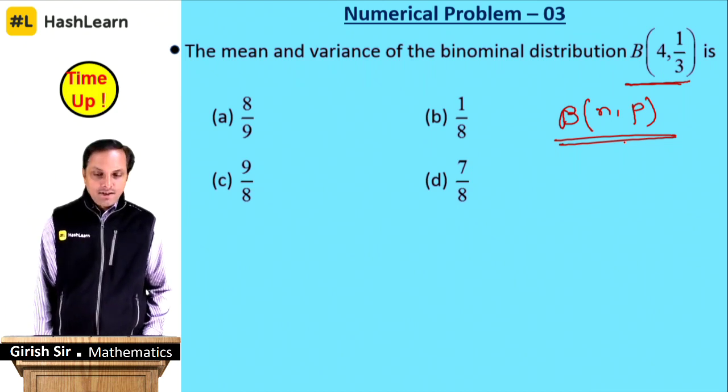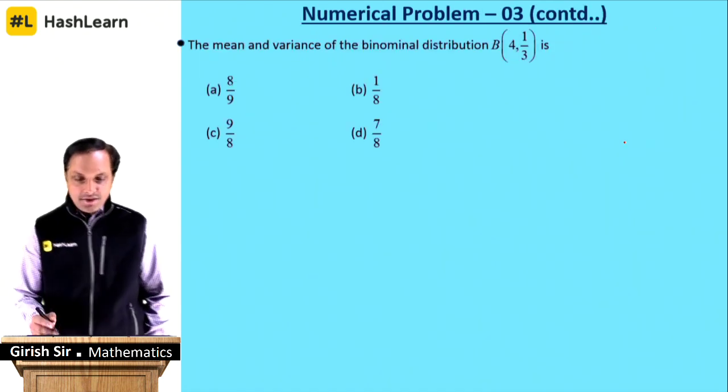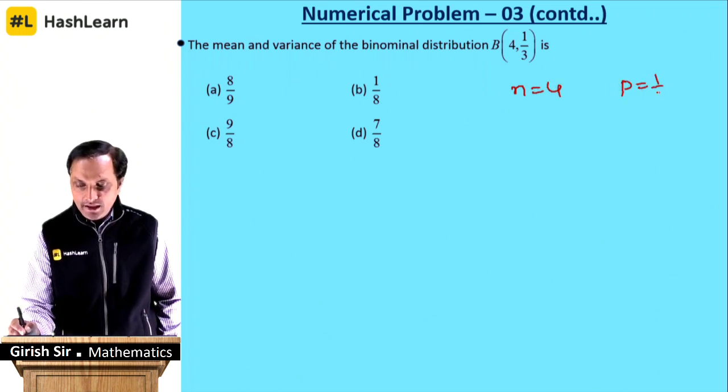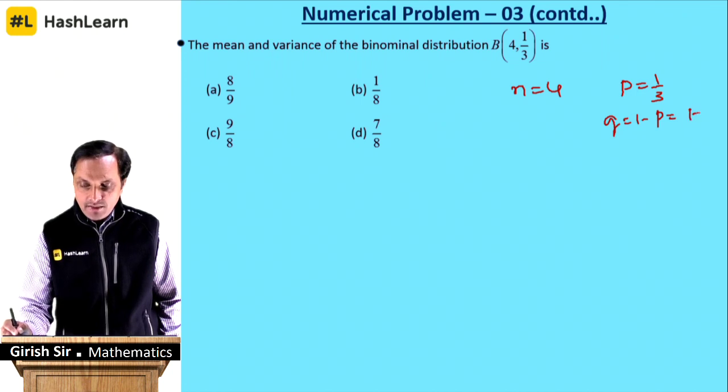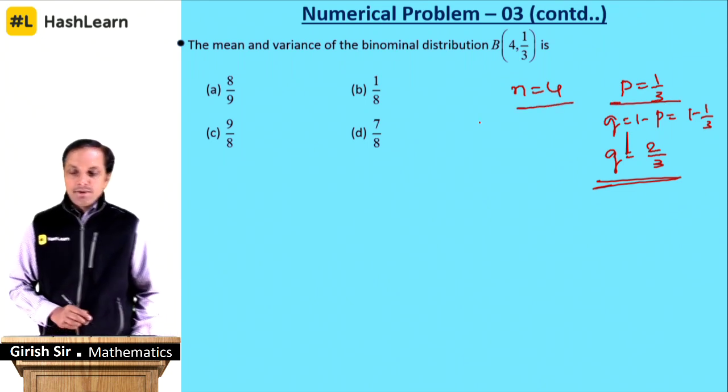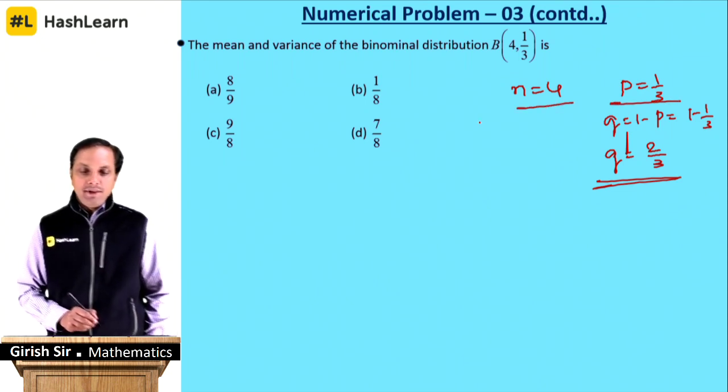Okay, your time is up and let's see what this is. This is n is 4 and p is 1 by 3. What happens to q? q is 1 minus p, that is 1 minus 1 by 3, that q will become 2 divided by 3. So n is 4, q is 2 by 3, p is 1 by 3.